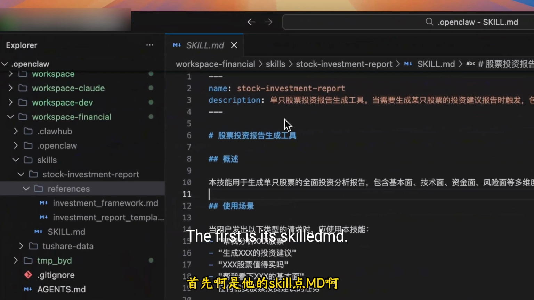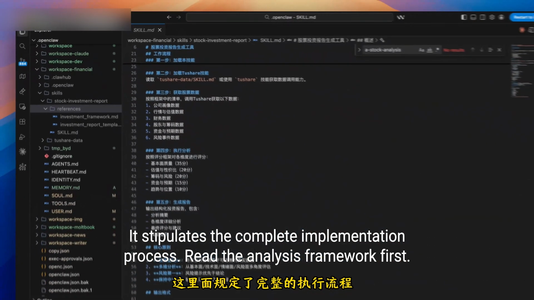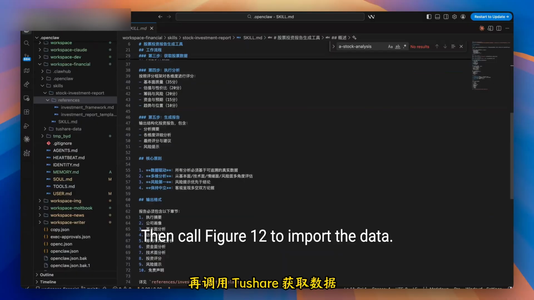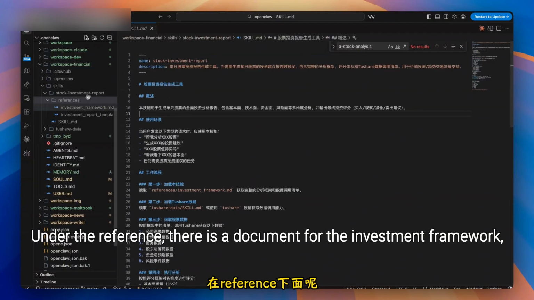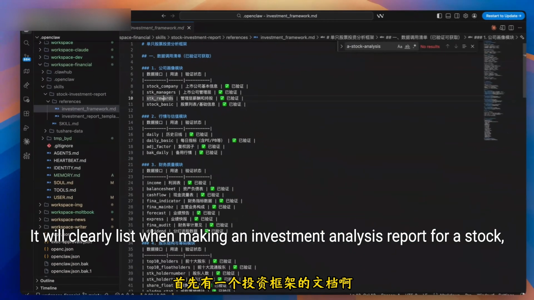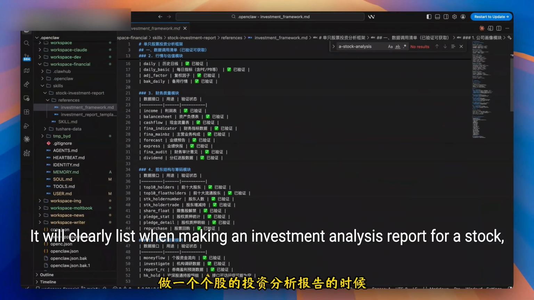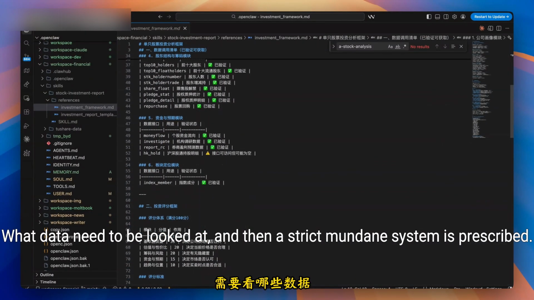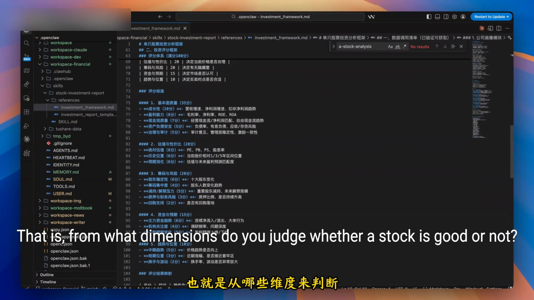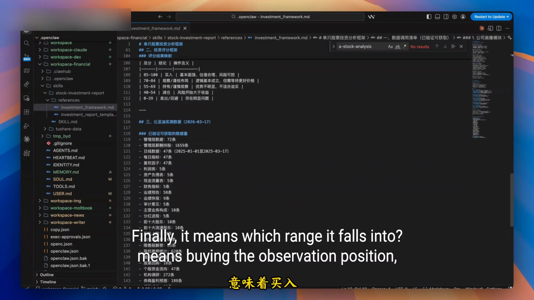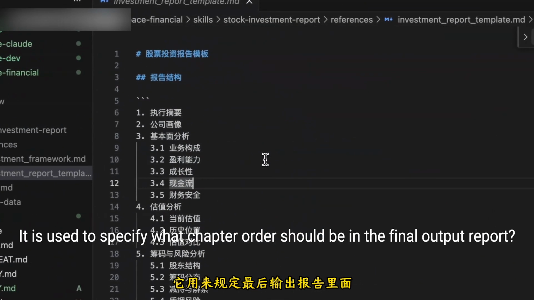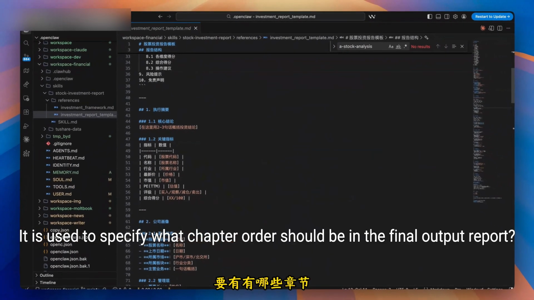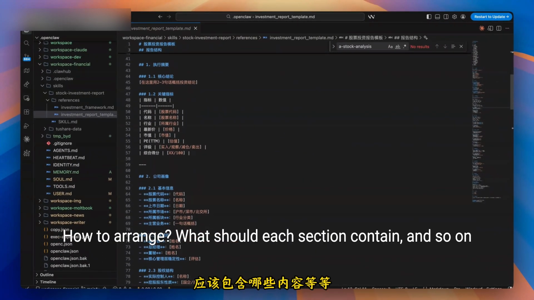The first is its SKILL.md. It stipulates the complete implementation process. Read the analysis framework first, then call ToShare to import the data, then call the scoring system to produce a structured report. Under the reference folder, there is a document for the investment framework. It will clearly list, when making an investment analysis report for a stock, what data need to be looked at, and then a strict scoring system is prescribed. That is, from what dimensions do you judge whether a stock is good or not? Finally, which range it falls into means buying, observing the position, or avoiding. There's also a report template document at the end. It is used to specify what chapter order should be in the final output report, how to arrange it, what each section should contain, and so on.